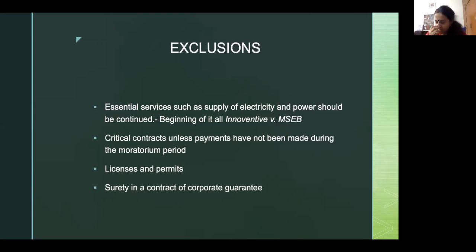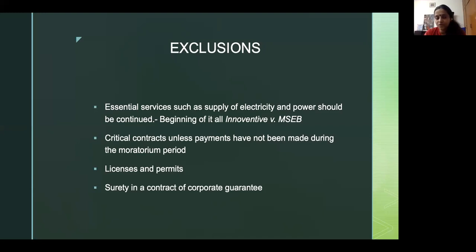The question then arises is, during the moratorium, when the corporate debtor is insulated from all litigation, can you proceed against the surety? The initial answer of the Allahabad High Court was no. So there was this case of LML Lohia, where the Allahabad High Court accepted the arguments of the petitioners who were trying to defend against them.